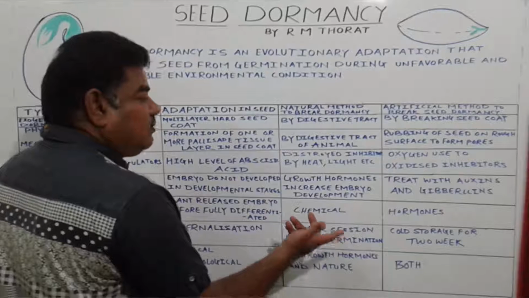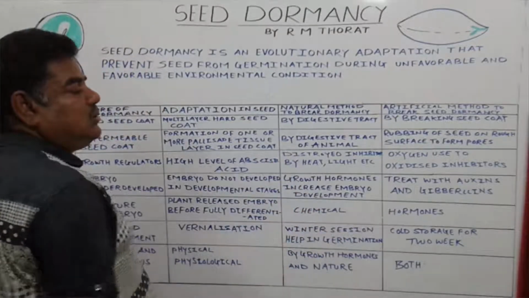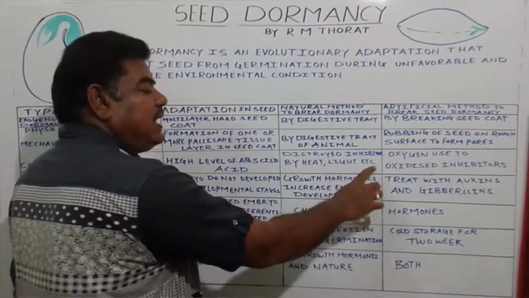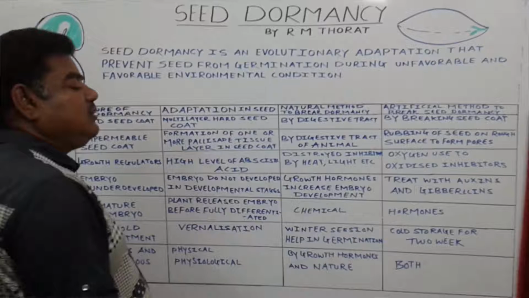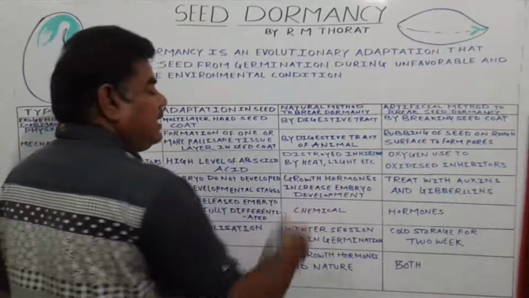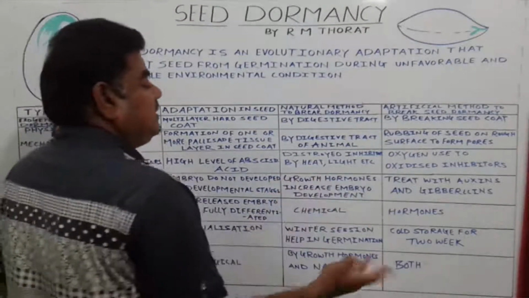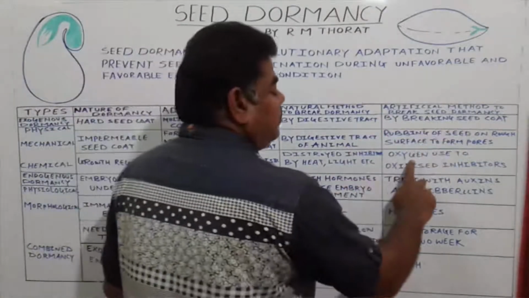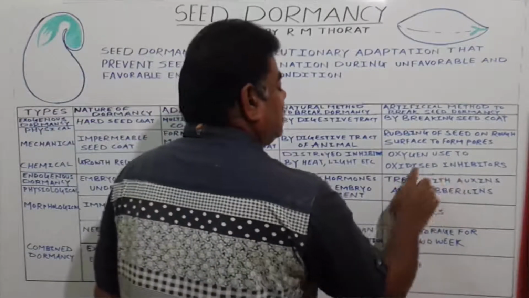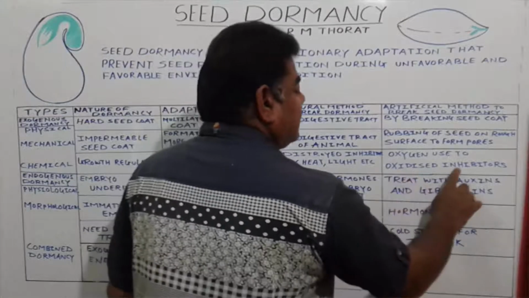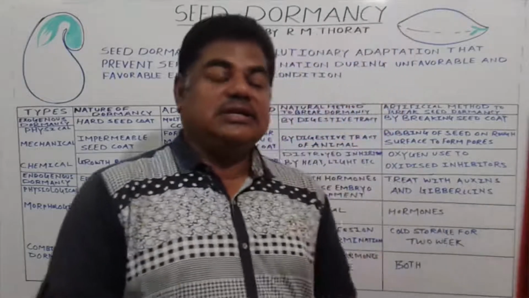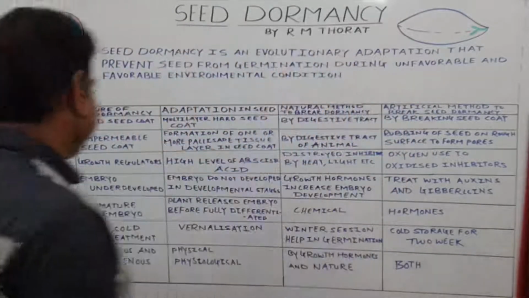Then what is the natural method to break such a seed dormancy? Destroy inhibitors by heat, by light, by temperature, or by such different physical factors. We call it a natural method, and then that seed germinates. Artificially we provide oxygen to such a seed, and due to oxygen, the seeds oxidize the inhibitor. The inhibitor gets oxidized, and then the seed germinates like this.